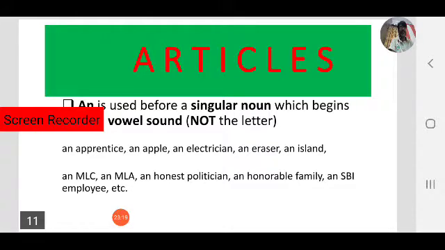So SBI, S, not S, S, A, S, SBI. Okay, that is also a vowel sound. So before vowel sounds we use an. Before consonant sounds we use a, before vowel sounds we use an. That is the most important thing, don't confuse.